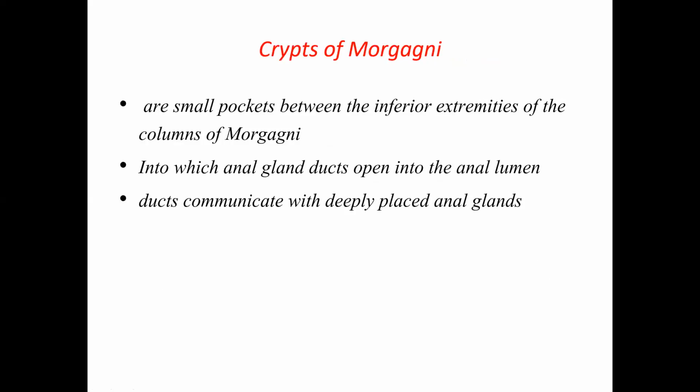The spaces are called the crypts of Morgagni, which are small pockets between the inferior extremities of the columns of Morgagni. So the anatomy and construction of this anal canal is important, though it is boring. It is important to understand the diseases of the anal canal. That's why I am going through this.